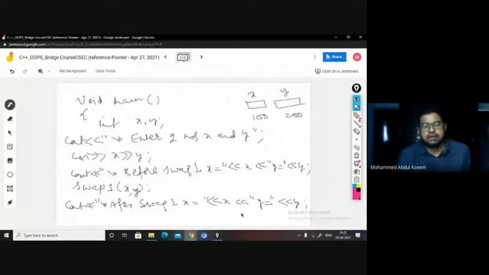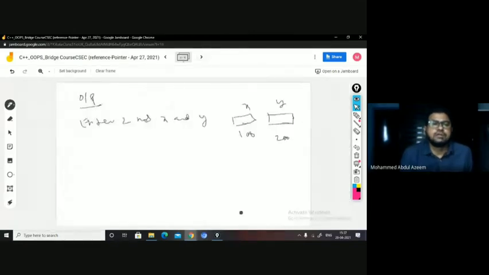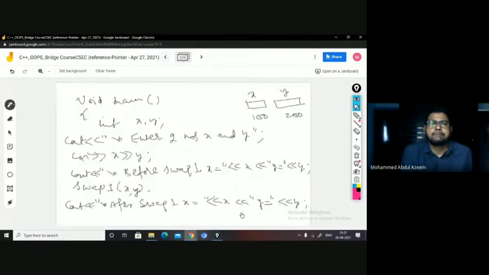Then the system is willing to accept two values, right? Because you have a cin statement immediately after that. So let us take, you have accepted here 10 and 20, okay? So 10 will be inserted into x and 20 will be placed in y, okay?